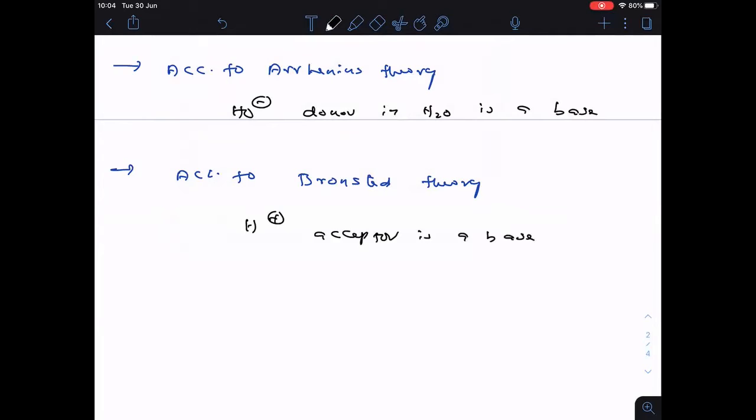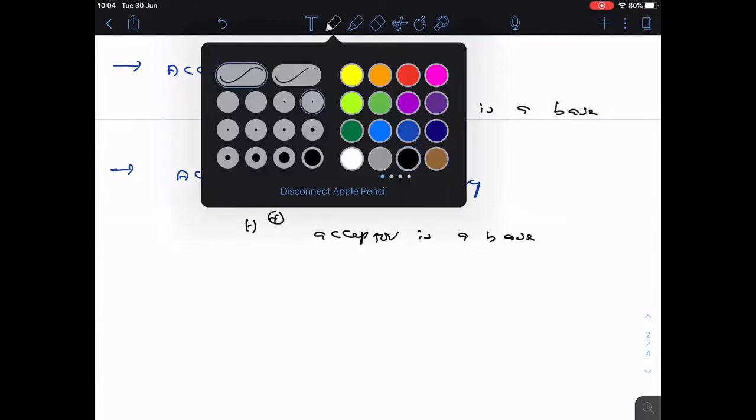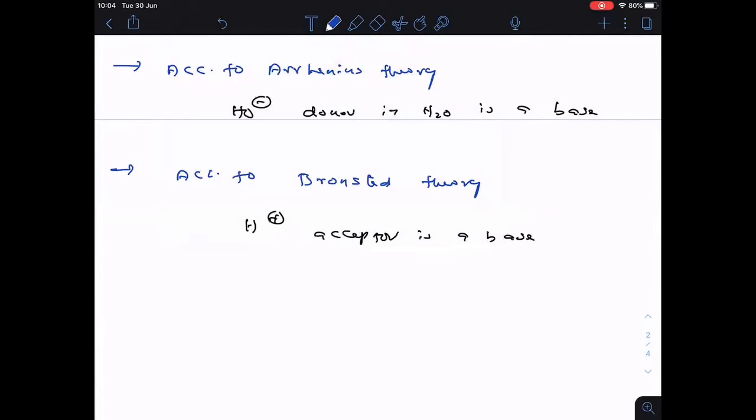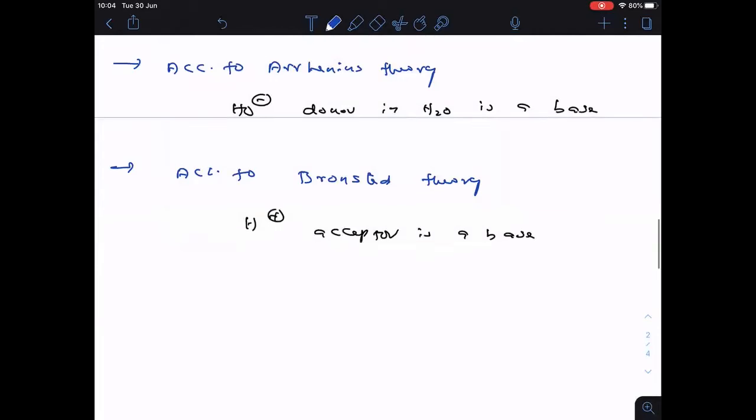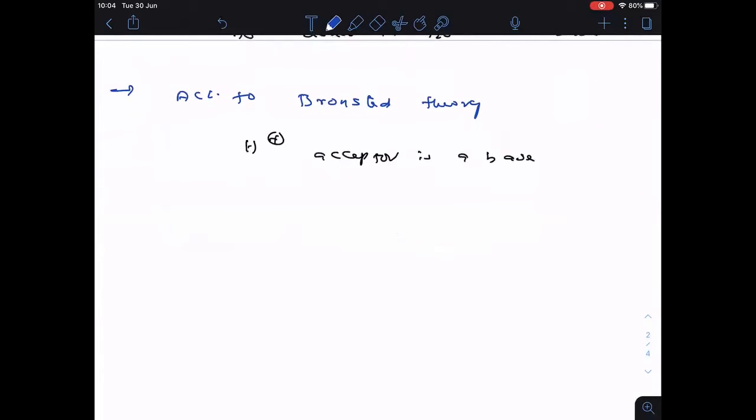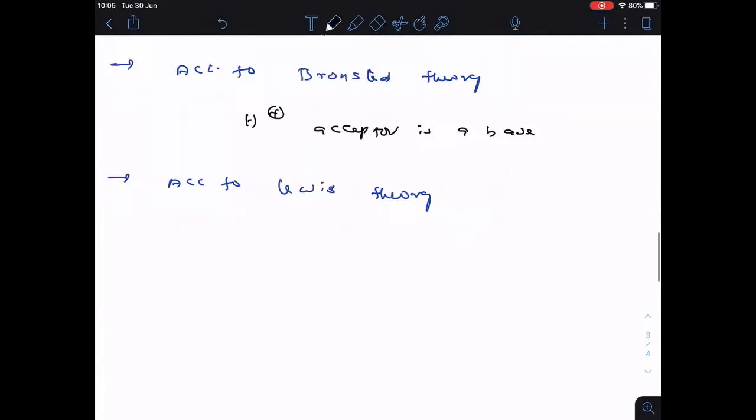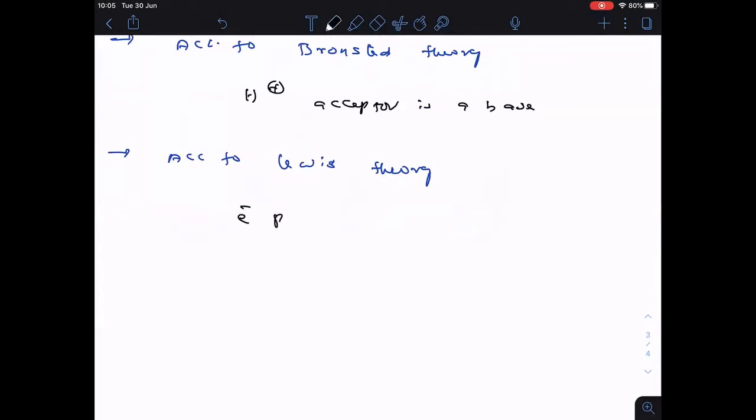Completed? Next, according to Lewis theory, what is a base? Electron pair donor is a base.